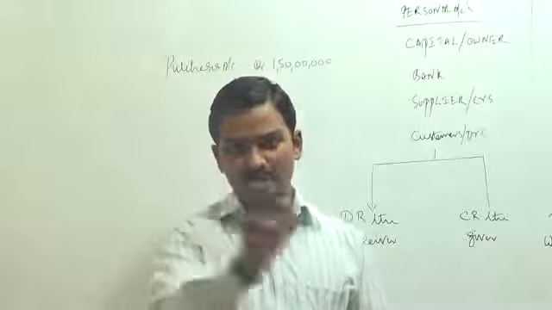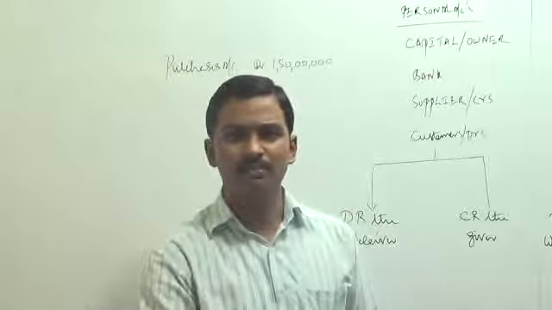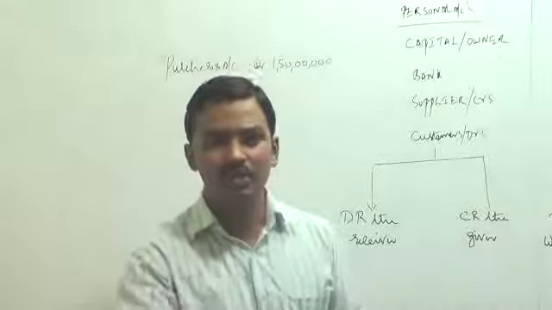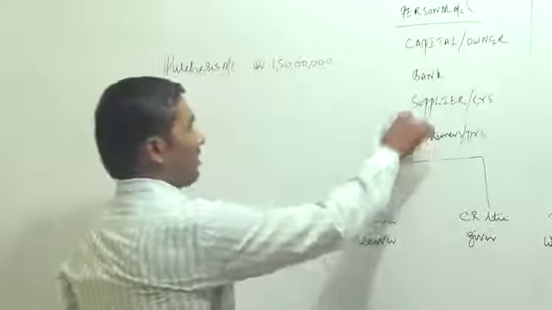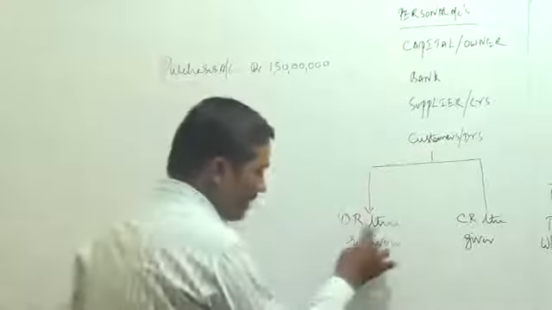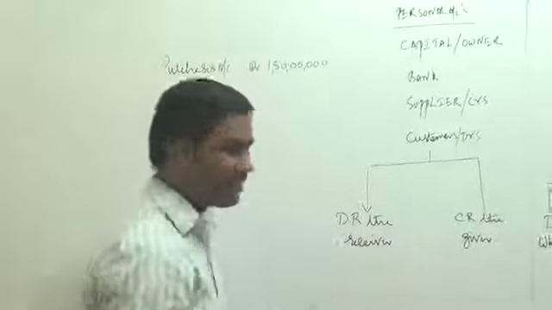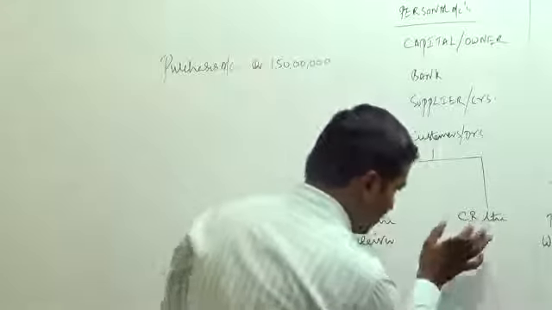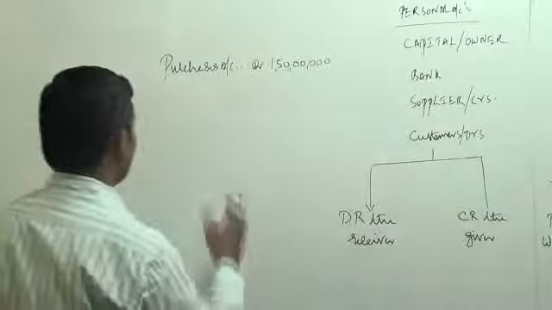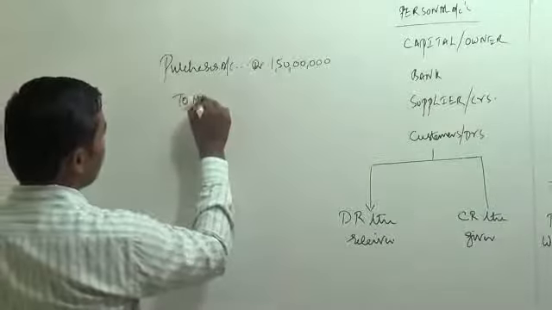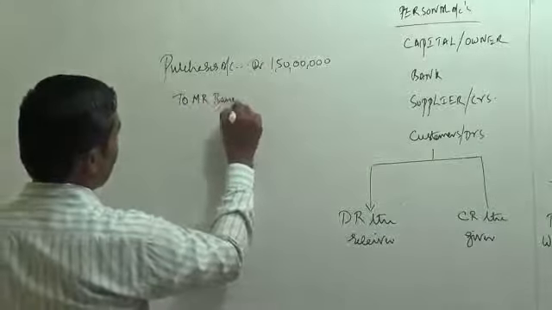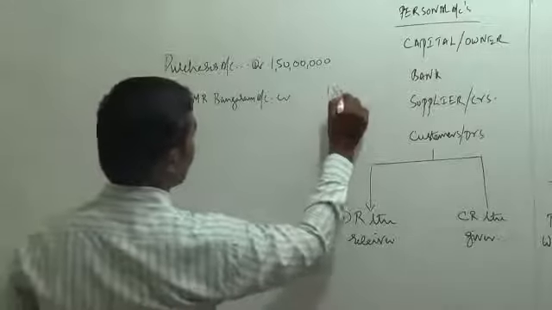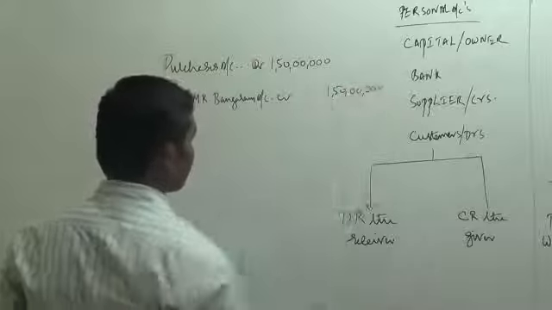He has actually given a loan to the business. So till the time we pay the money to the supplier, we have to remember the supplier as a giver of loan to the business. Supplier, what is your nature? Supplier, personal account, debit the receiver. He is not a receiver here. Credit the giver. We have to remember him as a giver. So his account has to be credited. Who was the supplier? What was his name? Mr. Bangaram. So write Mr. Bangaram, account credit 1 crore 50 lakhs.